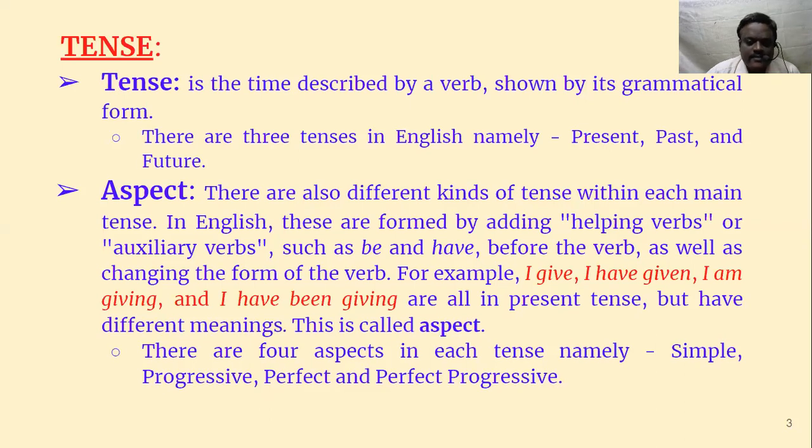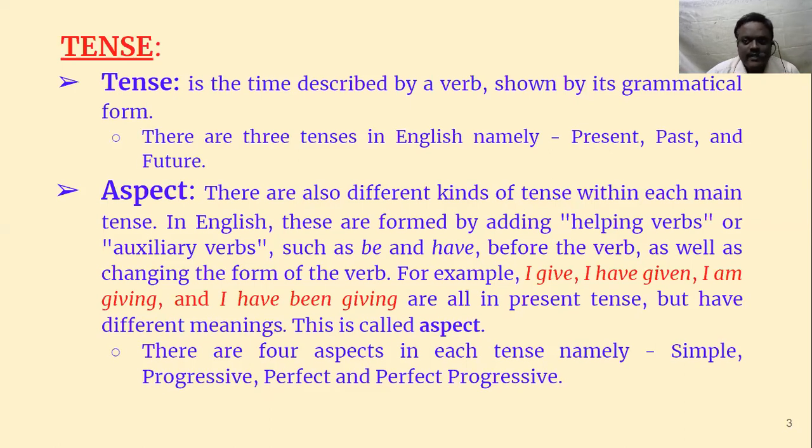In the last class, I have explained simple present tense and present continuous tense, and it should naturally continue to present perfect tense and present perfect continuous tense. But we are going in a wrong way. But there is a reason why I have taken present perfect tense and simple past tense.